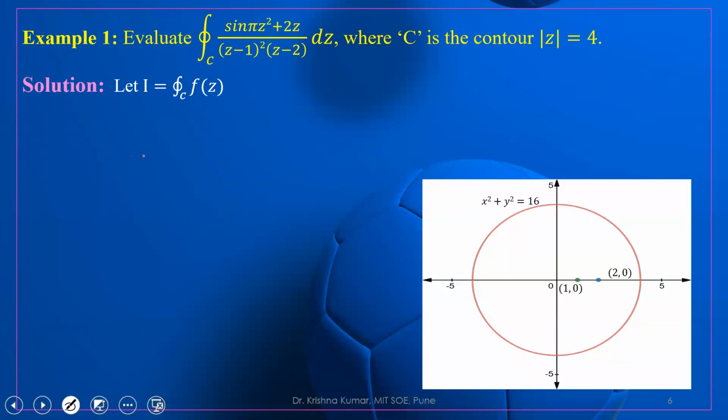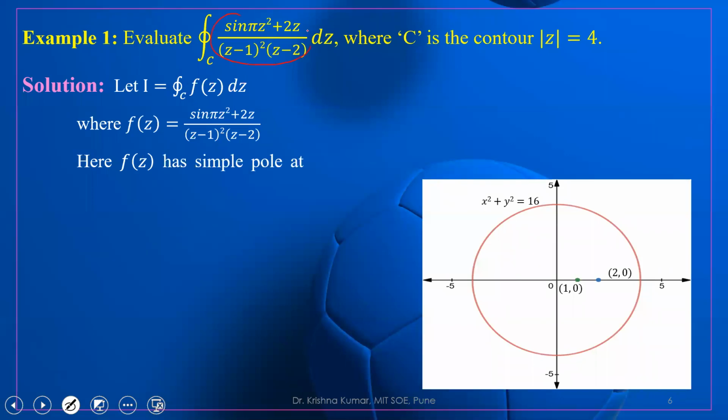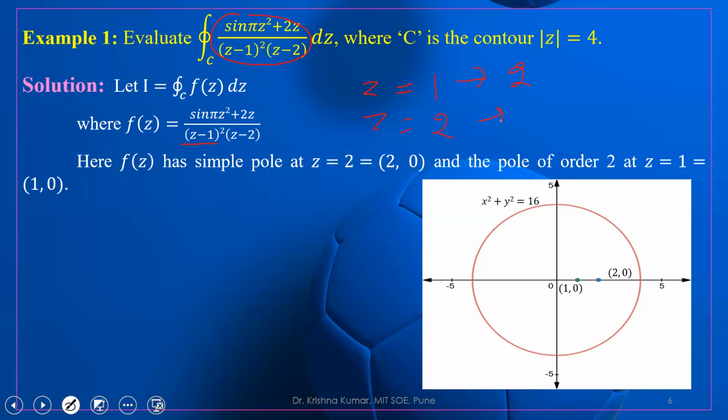Same type of example we are taking over here, but now f of z is given with z minus 1 again. So z equal to 1 and z equal to 2 are the two singular points. One is of order 2 and the other is of order 1. So this is a pole of order 2 and this is a simple pole.